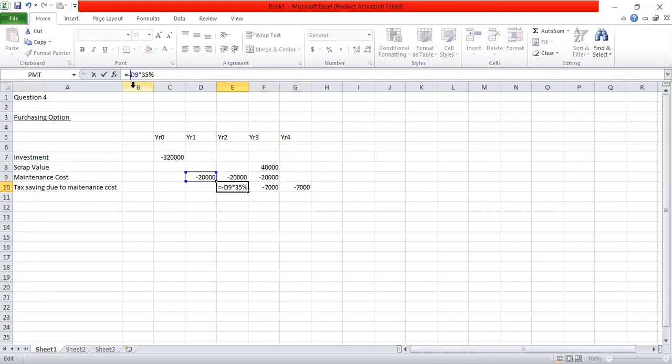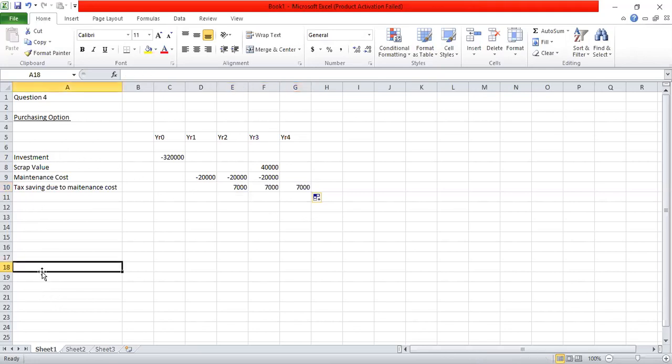in year 2, 3, and 4. It's a tax saving, so it's a positive cash flow. It continues in year 2, 3, and 4. Maintenance cost is an expense, but on the expense we are saving tax, so it is a positive cash flow. So the first year benefit we get in the second year, so it continues till fourth year.